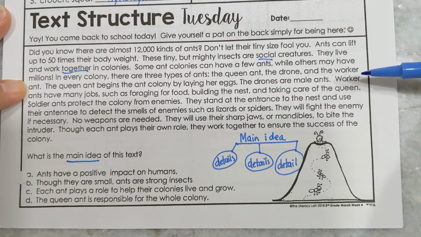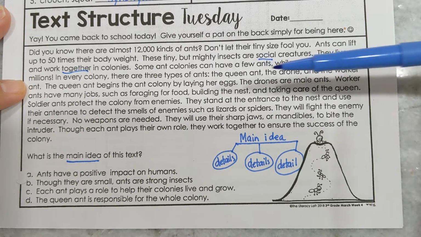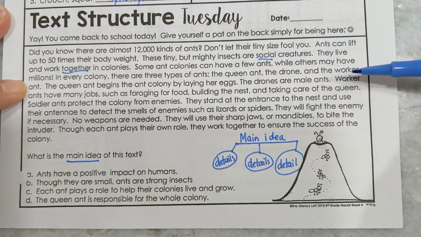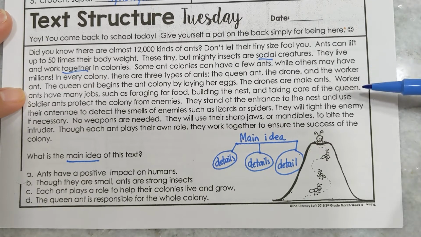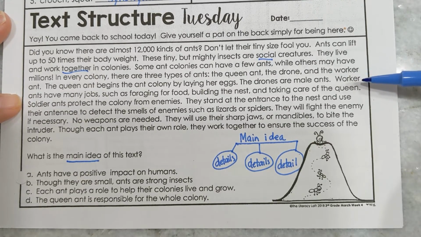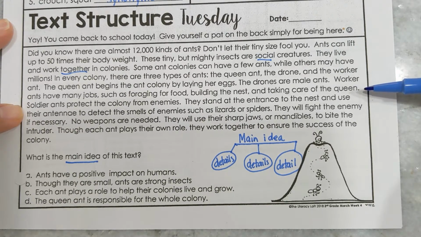In every colony, there are 3 types of ants: the queen ant, the drone, and the worker ant. The queen ant begins the ant colony by laying her eggs. The drones are male ants. Worker ants have many jobs, such as foraging for food, building the nest, and taking care of the queen. Soldier ants protect the colony from enemies. I wonder how they got that name.